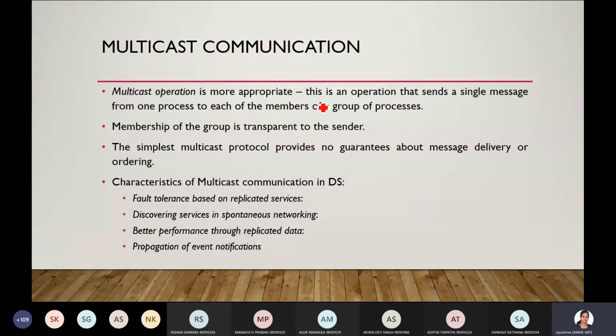Multicast operation is more appropriate. This is an operation that sends a single message from one process to each of the members of a group of processes. Membership of the group is transparent to the sender. The sender knows who the members are and who he wants to give access. The simplest multicast protocol provides no guarantees about message delivery or ordering. So here message delivery is not guaranteed, but the sender will multicast everything to everyone, though delivery may not be guaranteed. These four are the characteristics of multicast communication. We'll discuss these four at the end.